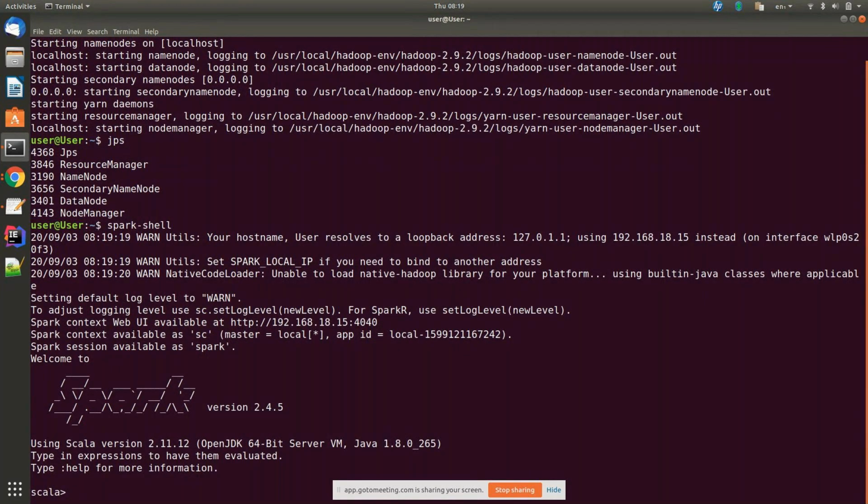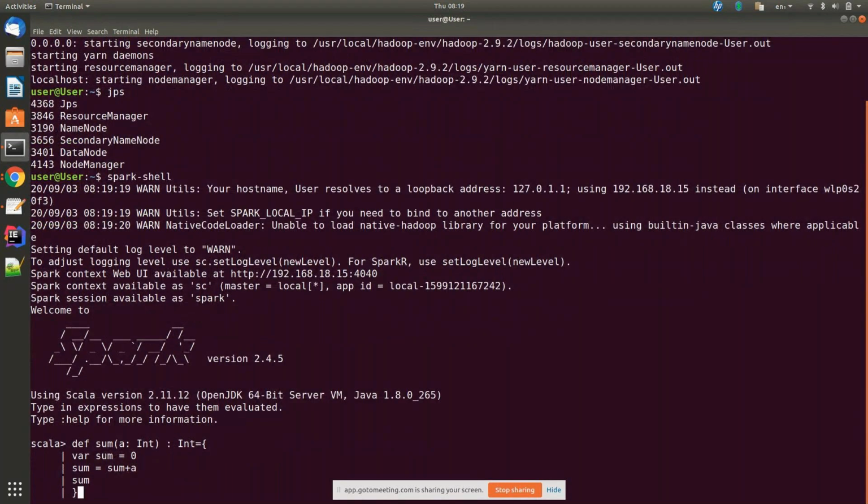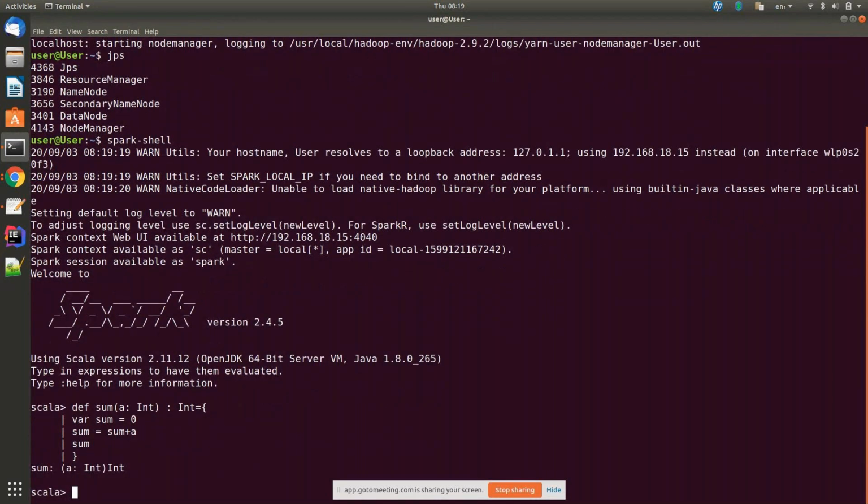Now val rdd equal to sc.parallelize, in brackets List with capital L, and in the list bracket you can say 1 to 10, like 1 2 3 4 5.